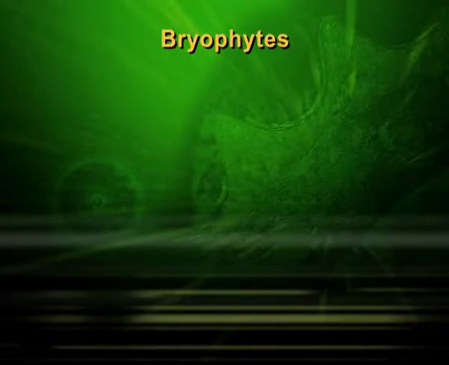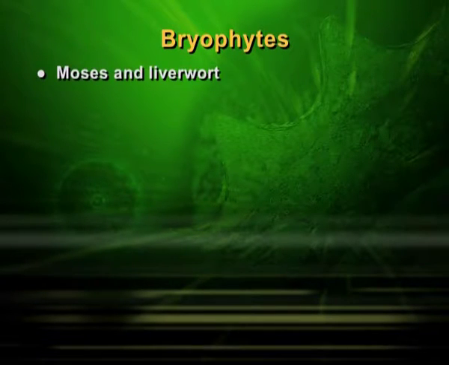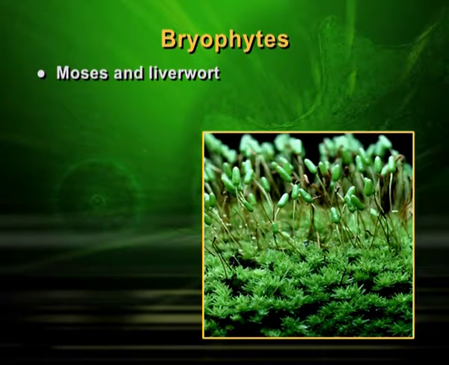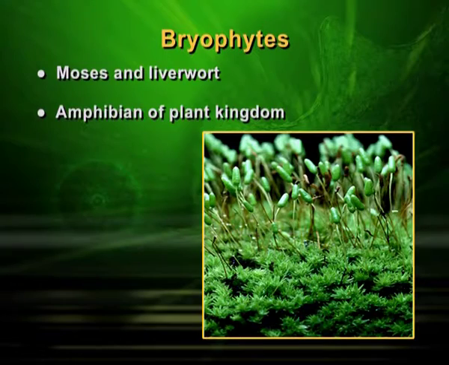Dear students, in this session we will discuss another aspect of plant reproduction, and we begin with bryophytes. Bryophytes is a category which includes mosses and liverworts, and they normally grow on rocks. And if they grow on rocks, then it is very simple to understand that they have contributed a lot for succession of plant kingdom. Normally, bryophytes are called amphibians of plant kingdom.